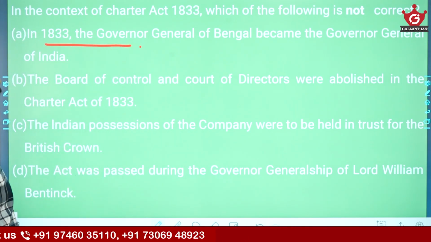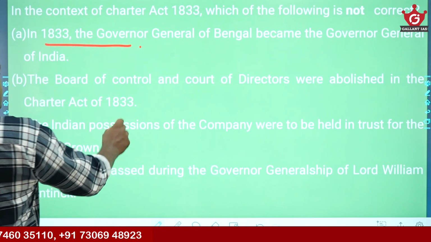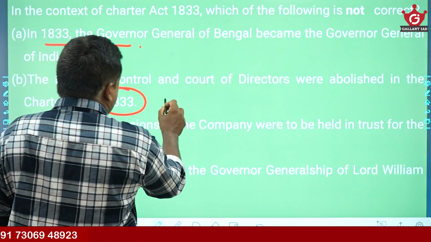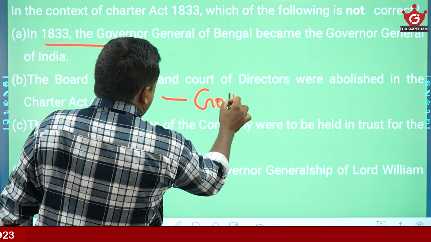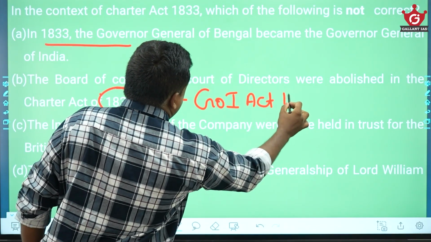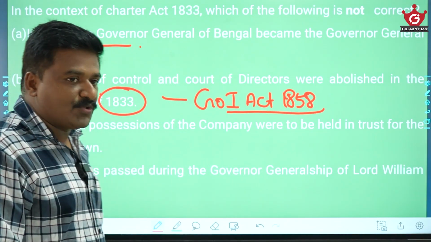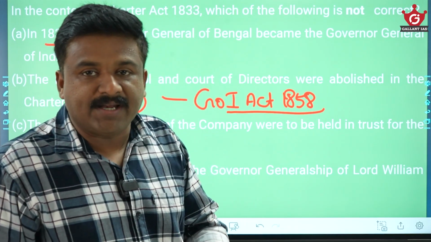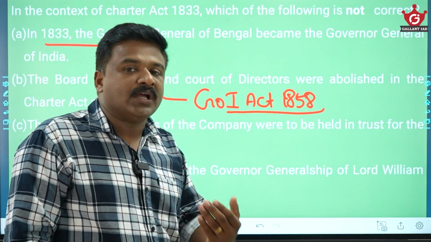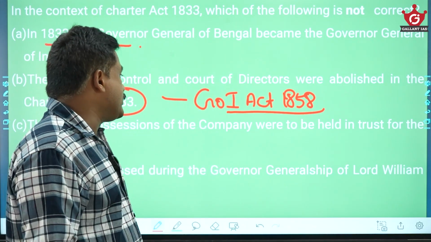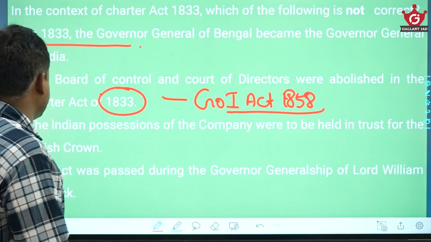Then, Board of Control and Court of Directors abolished in this Charter Act 1833. No, this has happened only in the Government of India Act, that is 1858. This is after the Sepoy Mutiny. This dual administration is abolished, and you see that the post of Secretary of State is created with an advisory council. So this is not in 1833.